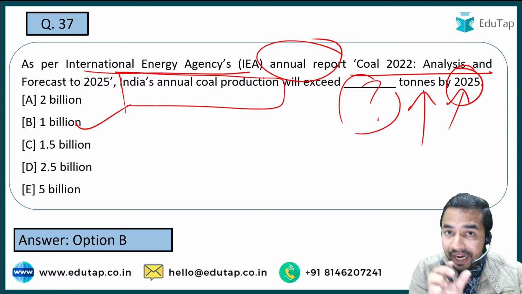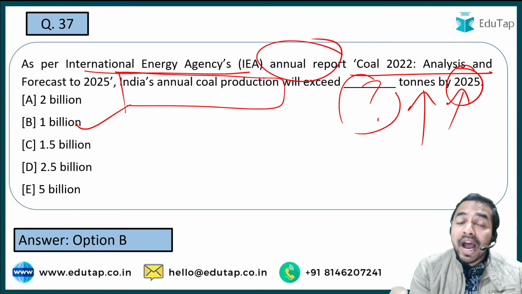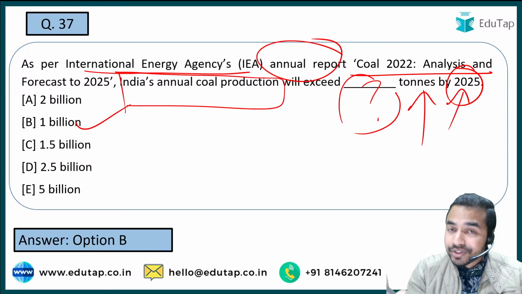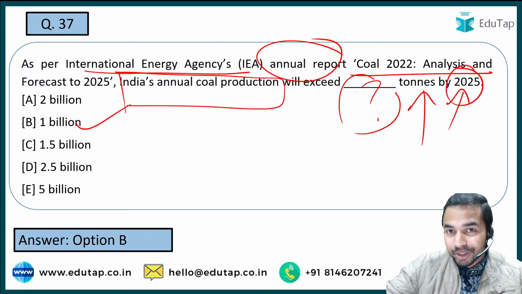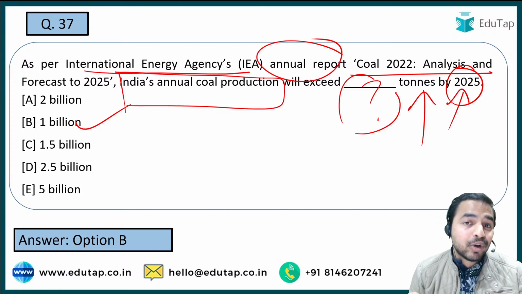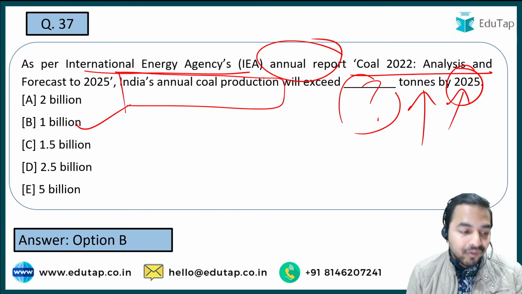So guys, these kind of milestone achievements, and whenever timeline of such kind of achievements has been given, that it is forecasted that India is going to achieve that particular achievement in that year, so you are really required to remember the achievement as well as the year from the exam point of view.